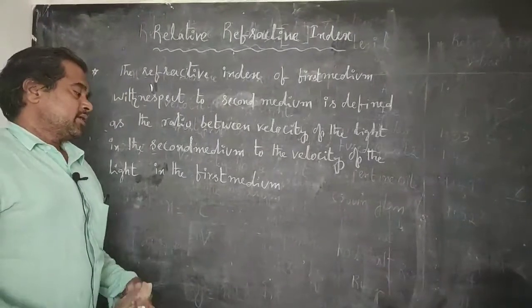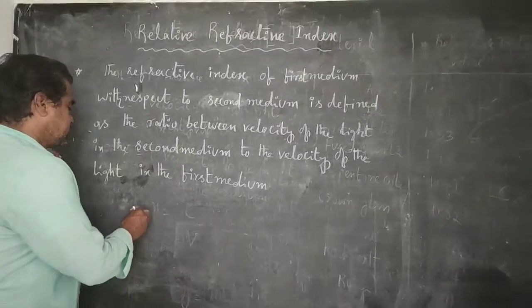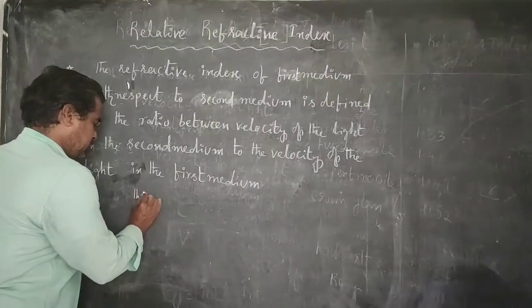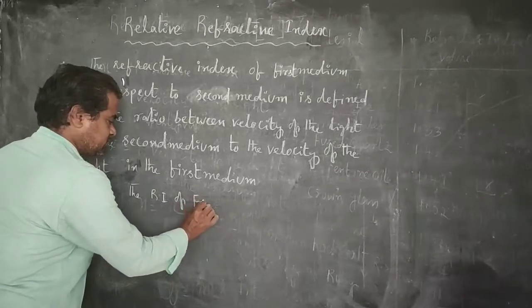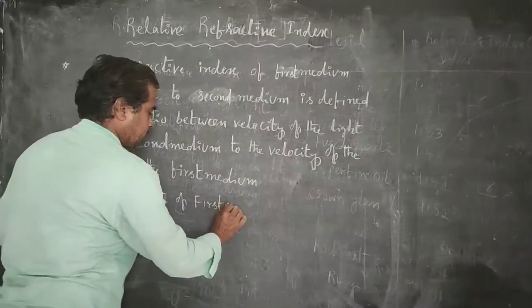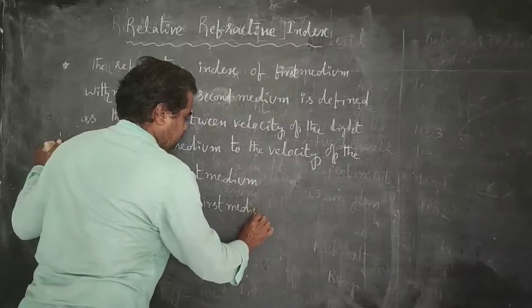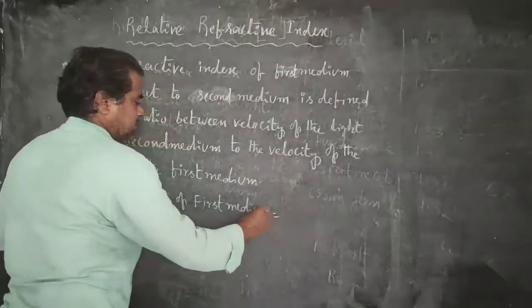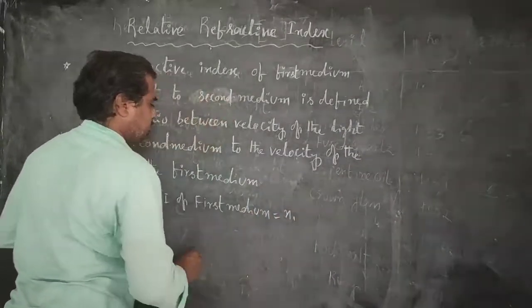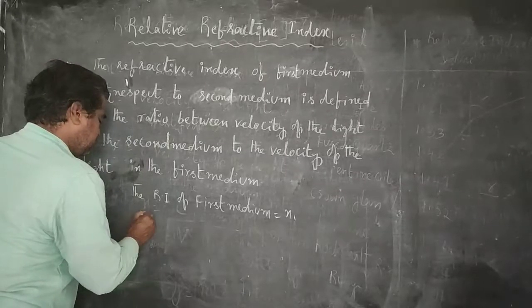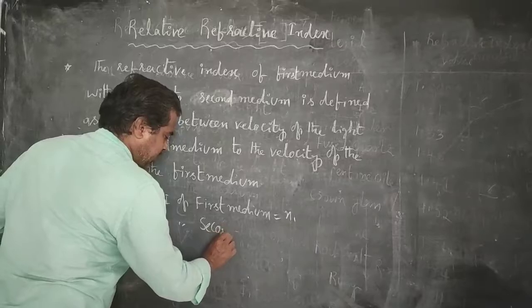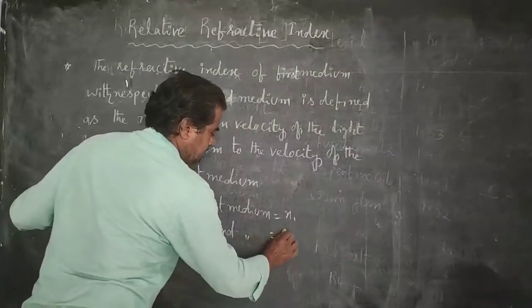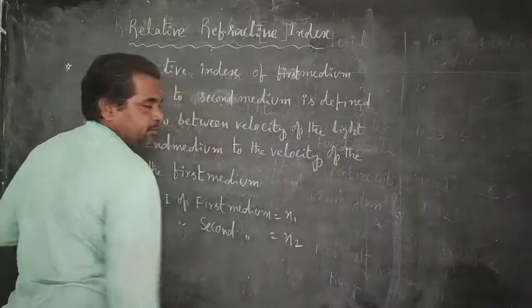It can be algebraically expressed as follows. The refractive index of the first medium is n1. The refractive index of the second medium is n2.